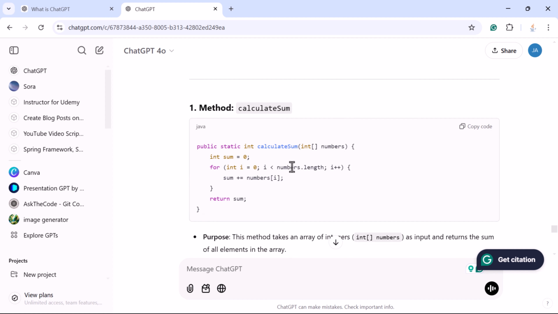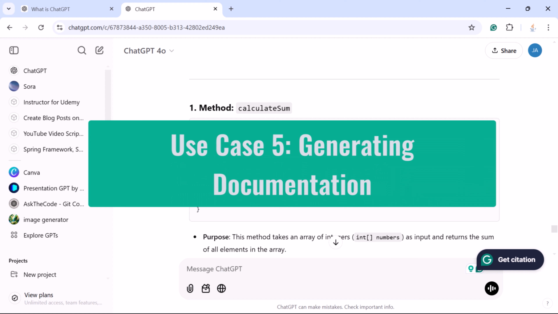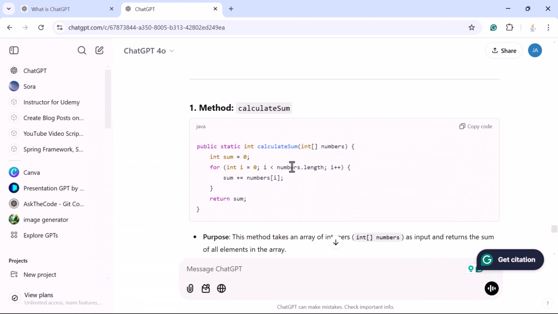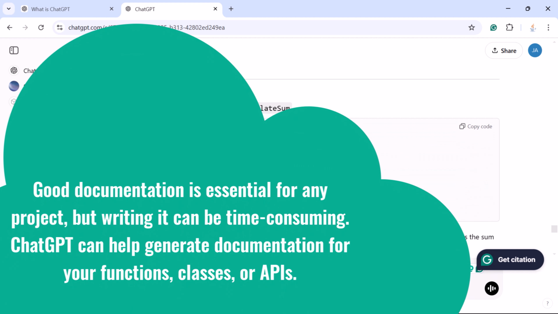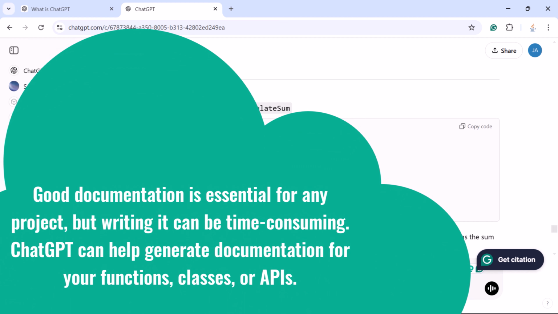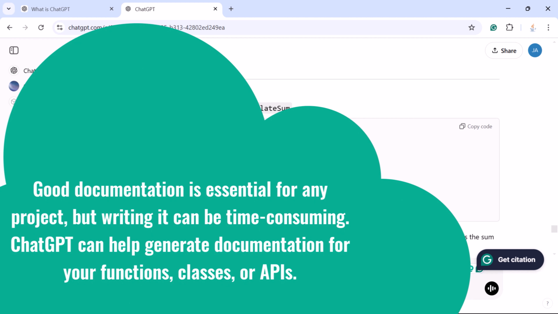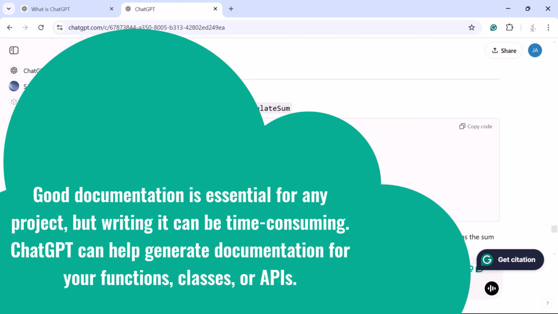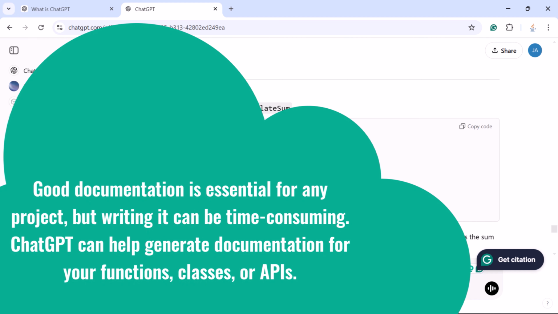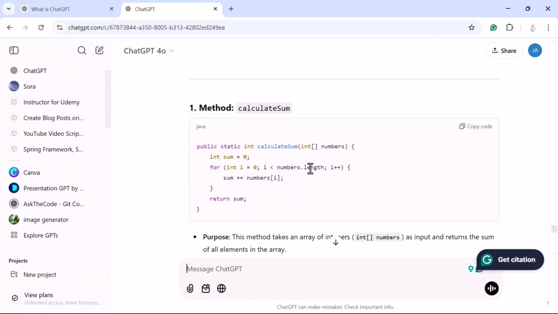Okay, great. Let us take a look at the next use case, generating documentation. Well, good documentation is essential for any project, but writing it can be time consuming, right? ChatGPT can help generate documentation for your functions, classes, and REST APIs as well. For example, let us see how ChatGPT generates the documentation for CRUD REST APIs.